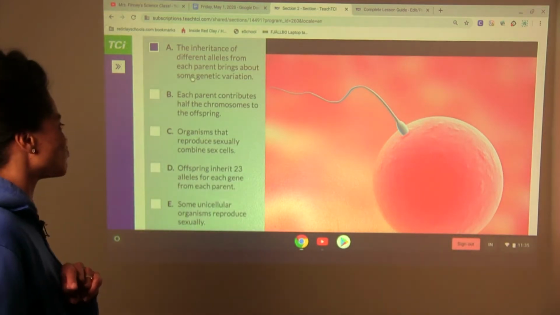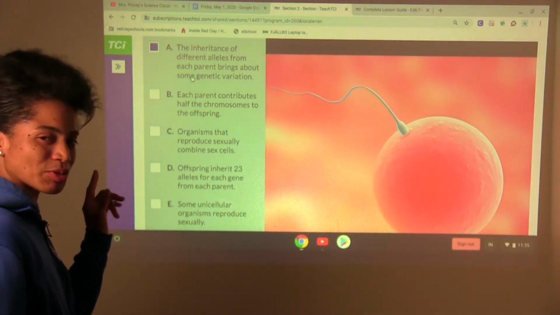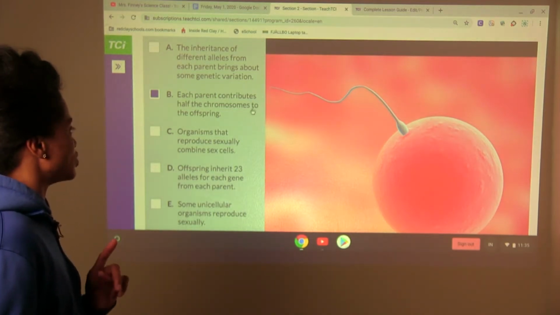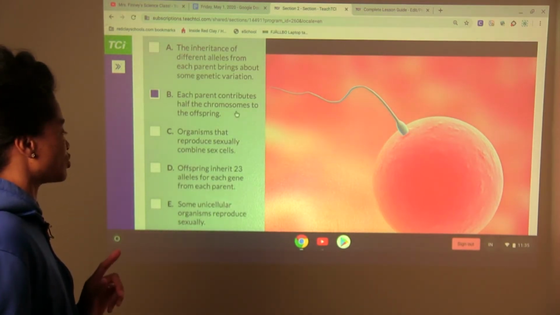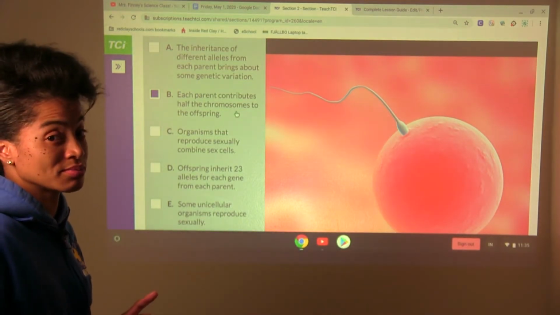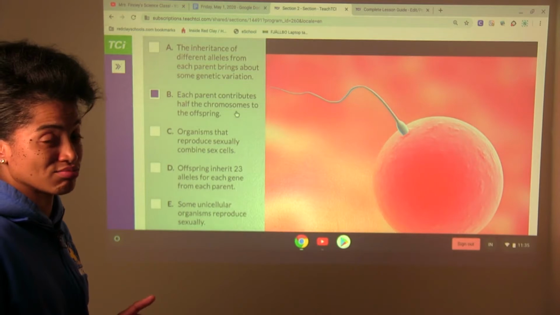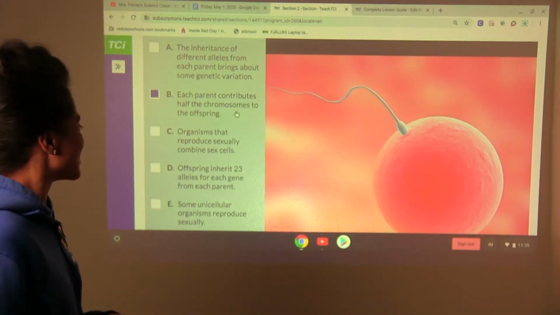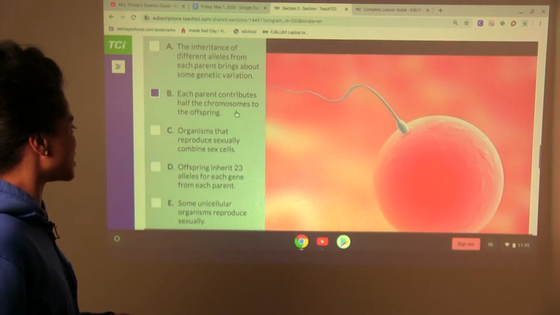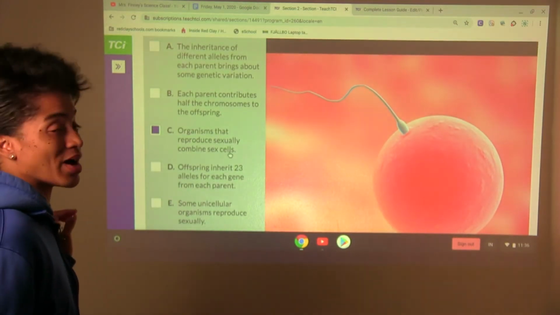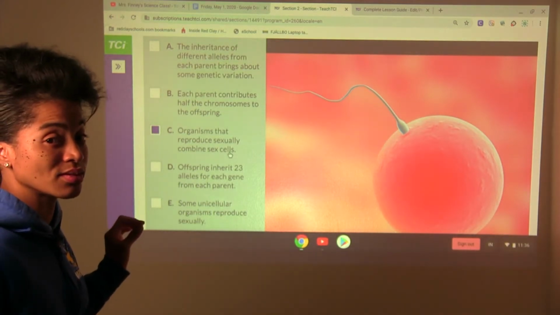All right, let's go to B. Each parent contributes half the chromosomes to the offspring. False? You tell me. C, organisms that reproduce sexually combine sex cells.